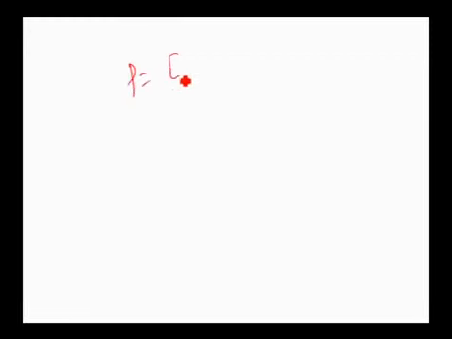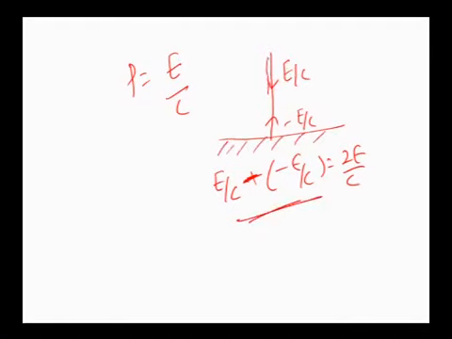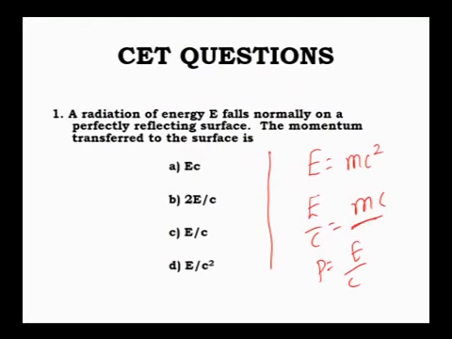Now, momentum is equal to E divided by c, because it is a perfectly reflecting surface, and they also mentioned normal incidence. Correct? Therefore, incident momentum is E by c, reflected will be minus E by c. Therefore, the change in momentum will be E by c minus of minus E by c, which is equal to 2 times E by c. This is also very important. If a perfectly reflecting surface is given, with normal incidence, then the momentum transferred will be 2 times E by c. Therefore, the answer is the second option. Remember, always for a perfectly reflecting surface, the momentum transferred is 2 times E by c.